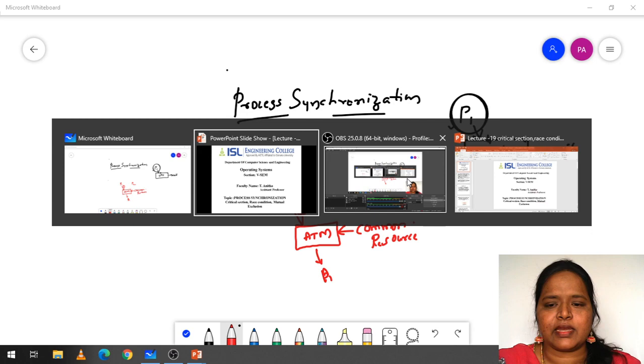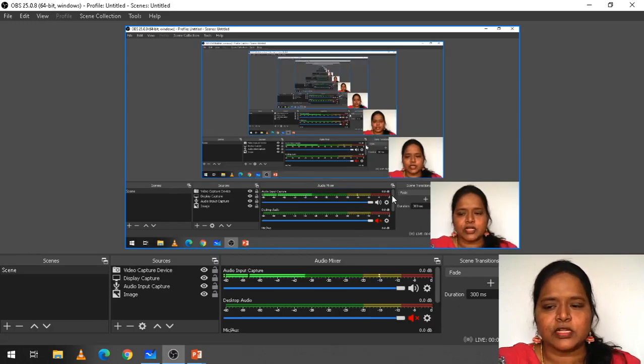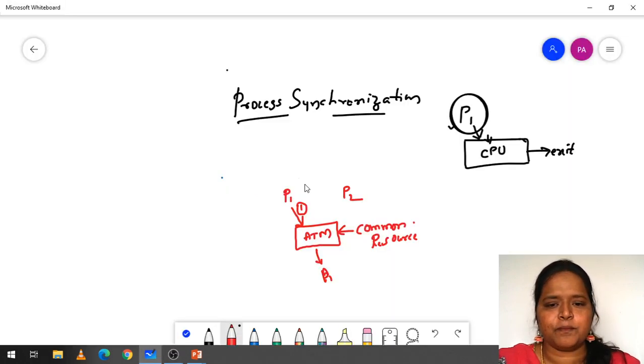And next, here comes the process P2. So when process P2 came, after process P1, this process P2 enters into this ATM, he will do some task and later on he will exit out of the ATM machine. Here what we are going to do is follow the first come first serve. So when process P1 comes, it is going to do all its task and then exit out of the system, and process P2 coming, doing its task and exiting out of the system.